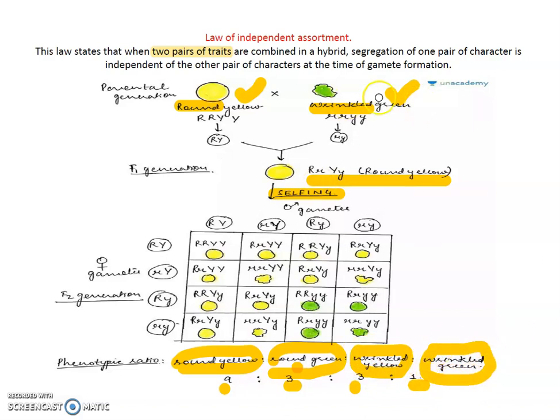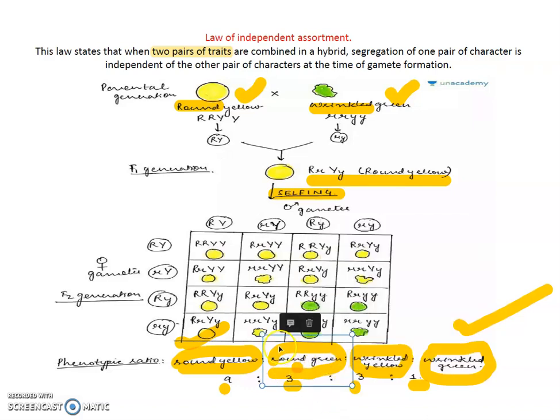Round and yellow and wrinkled and green were the parents, but round and green were not parents. Then how do round and green appear?